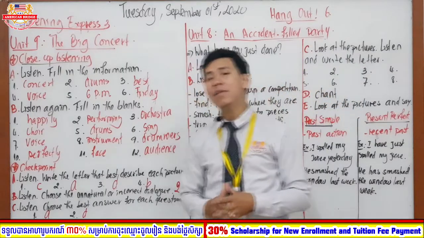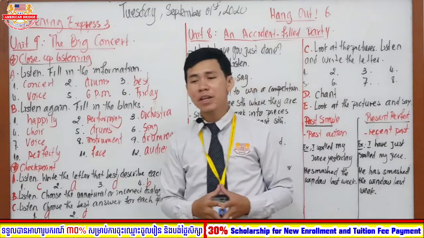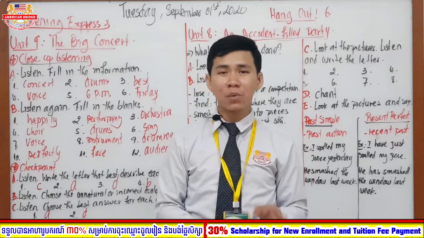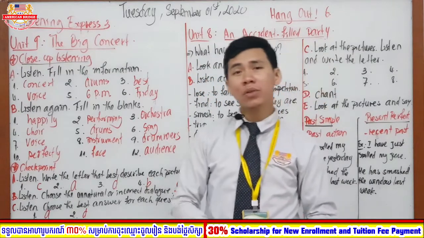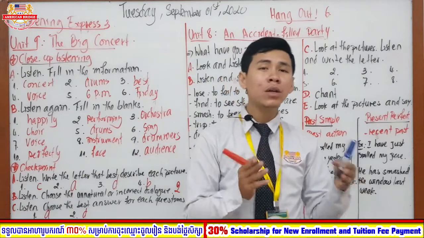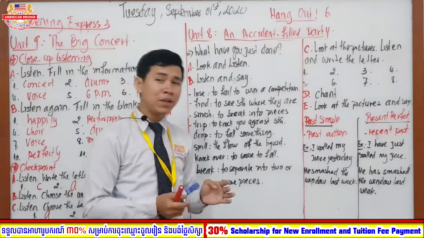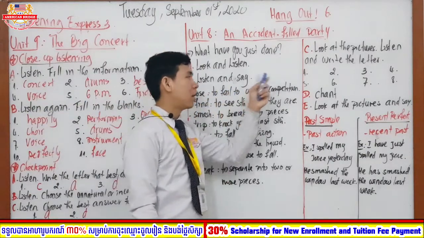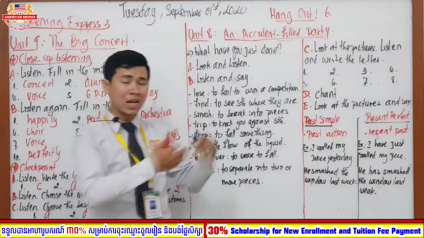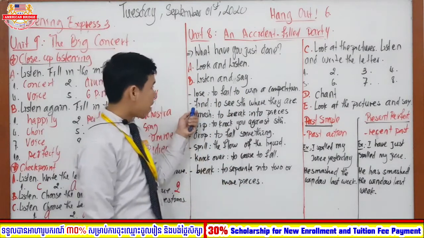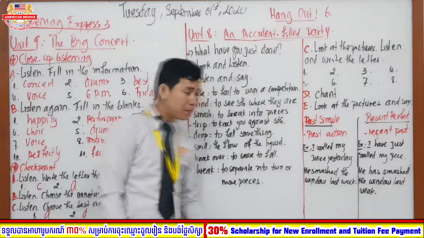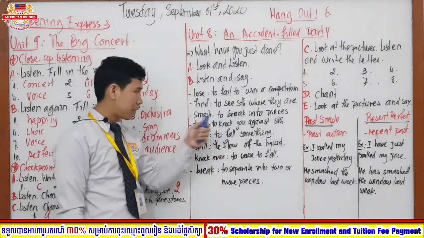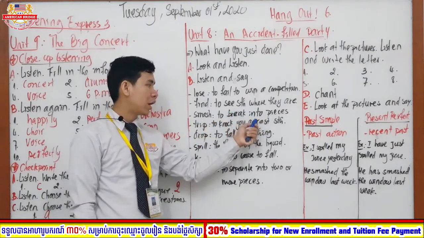Good job, right? So after you finish your listening, I believe that you might already know about the answer, about the words' pronunciation in this case. So I want you now to listen to me again. I'm going to read for you, and then I am also going to give you the definition. Okay, right? So lose: to fail to win a competition, right? So lose means that you are not winning against the other people. Okay, find: to see something where it is. Smash: to break into pieces. Trip: to knock your foot against something.